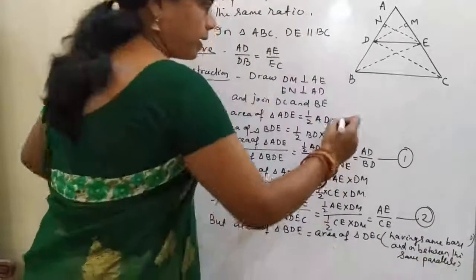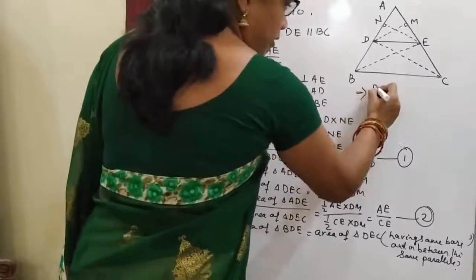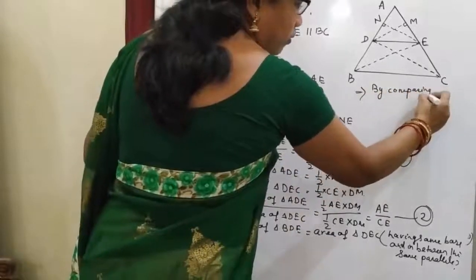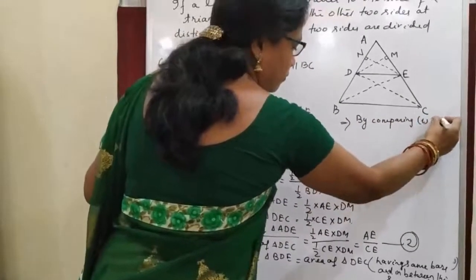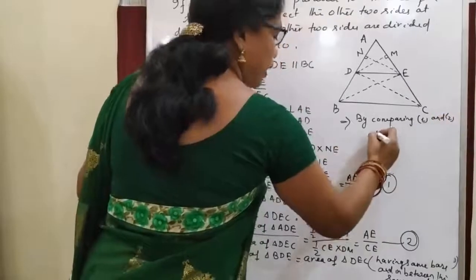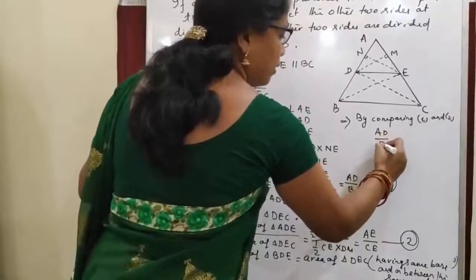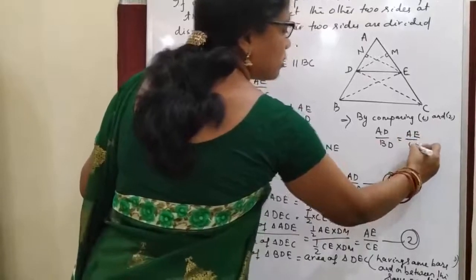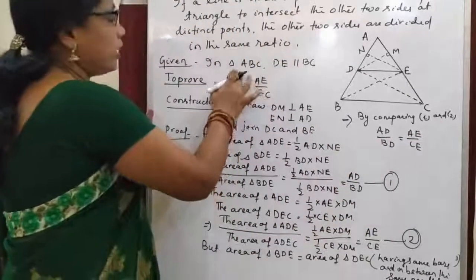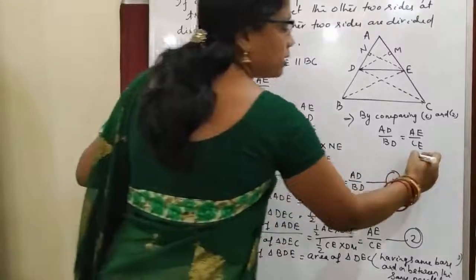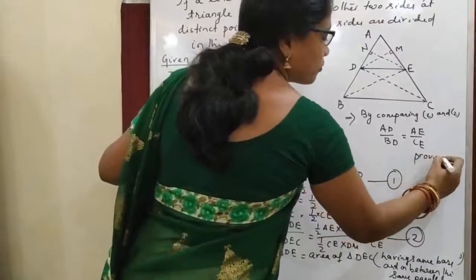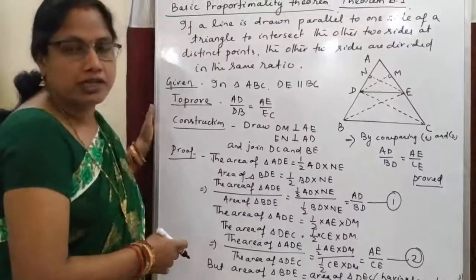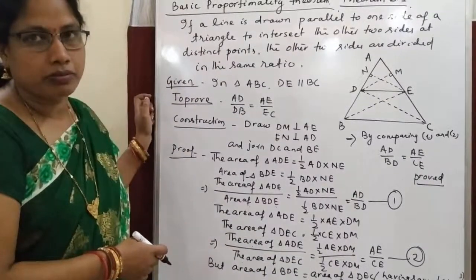So this implies, by comparing 1 and 2, AD by BD is equal to AE by EC. So here AD by DB is equal to AE by EC. So this is proved. So in this way you can prove the basic proportionality theorem.